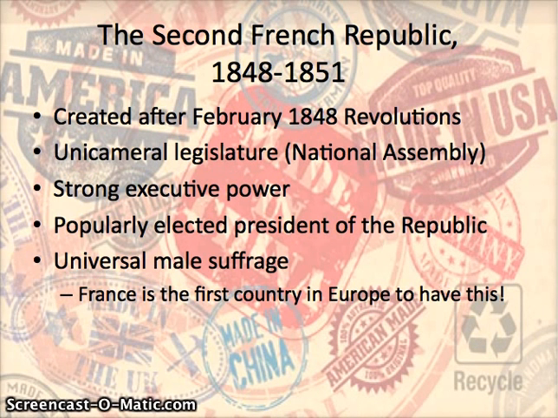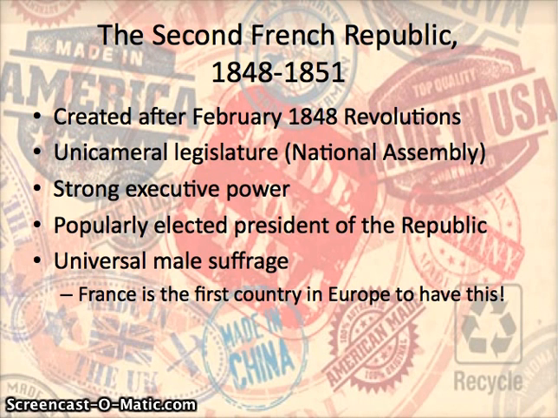Remember, the first French Republic was formed during the French Revolution, right, during the more radical phase. So here we are again, some of the Second French Republic is kind of looking back to the liberal ideas of the French Revolution. And this is before Napoleon III comes into power. So what did they set up? So this is after the February 1848 revolutions.